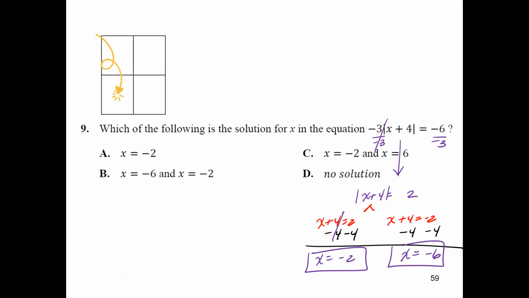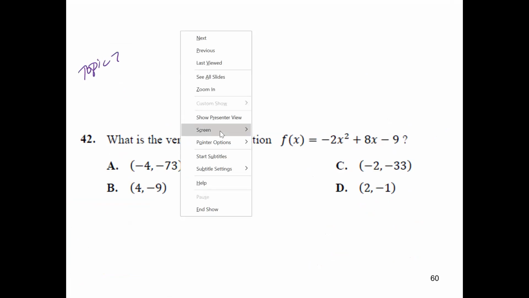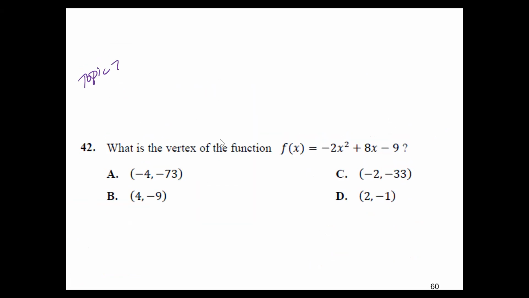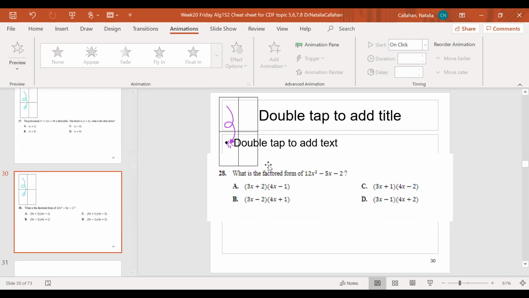And so is it A, B, C, or D? All right, let's take a look at number 42. For number 42, you're still again on topic 7. So if you're not sure which box we're in, let me make sure that I put that there so that way you know.